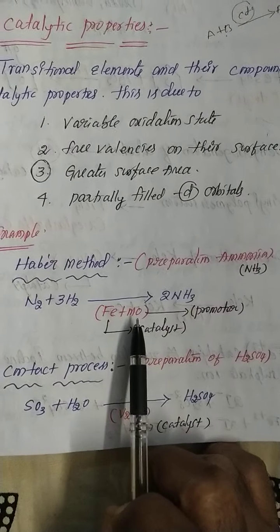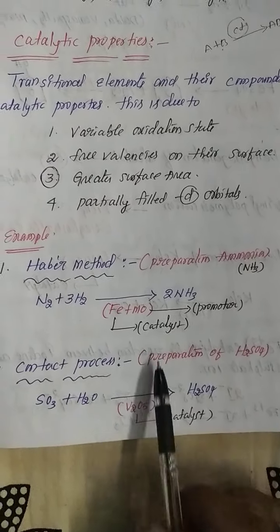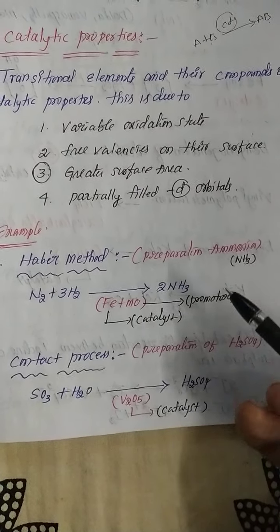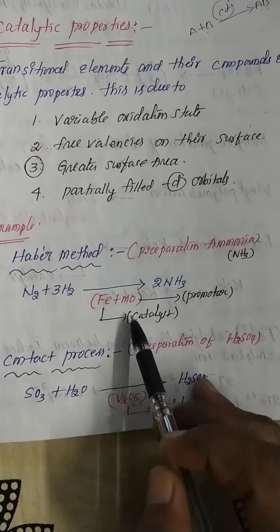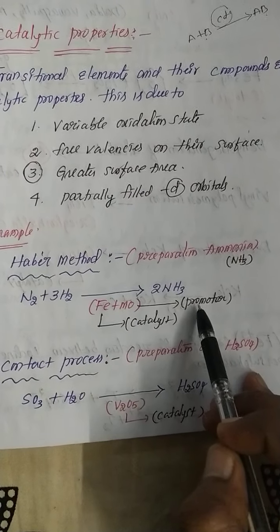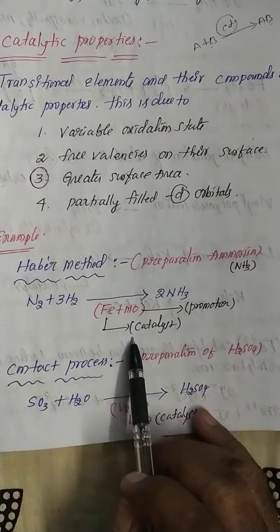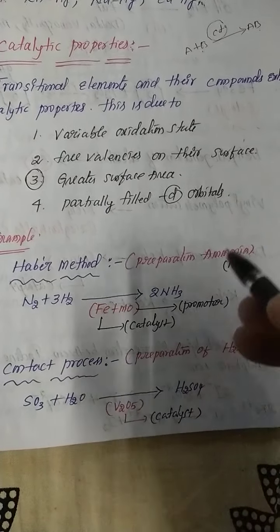So that is the most important, my dear student. In most chemical reactions a catalyst is enough. In some chemical reactions the catalyst is not working properly. The scientist added one more catalyst, that is called a promoter. So a promoter always gives help to the catalyst, hence the catalyst acts fast.